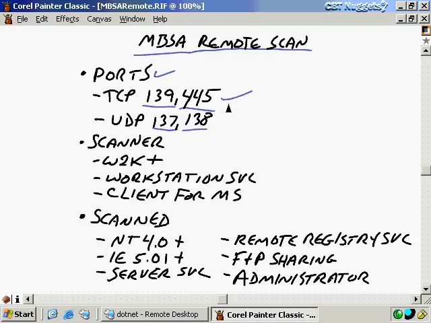Then port 445 is going to be used for LDAP, and the purpose for that is because you need to be an administrator on the machine that you're trying to scan, and it needs to have this port open so that it can check your credentials against a domain controller.